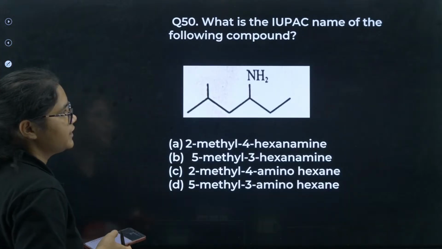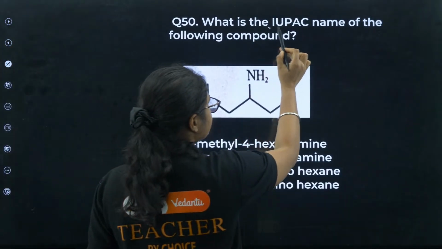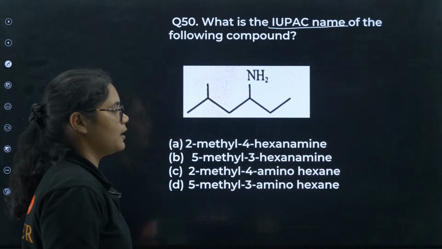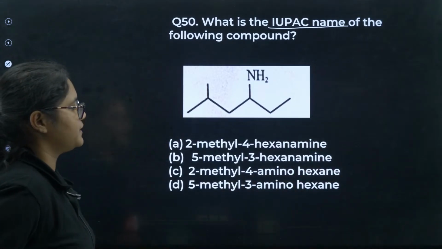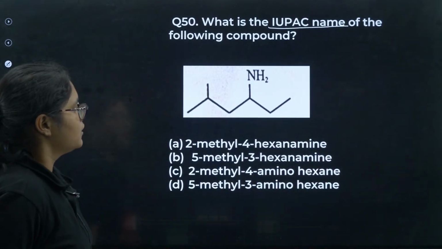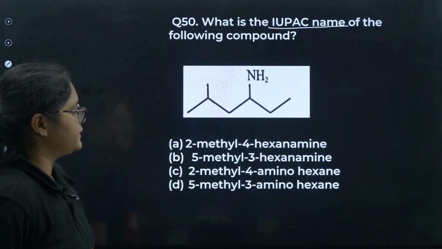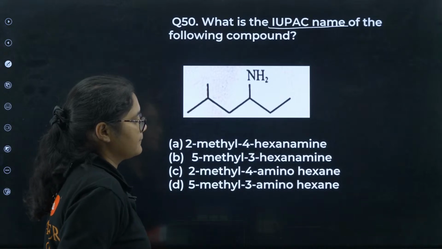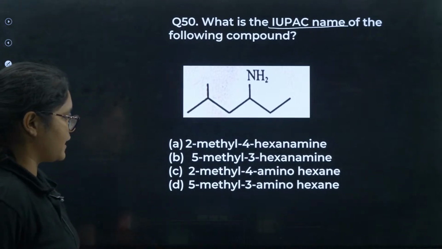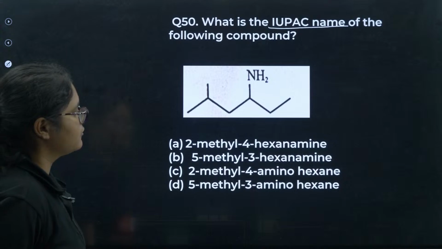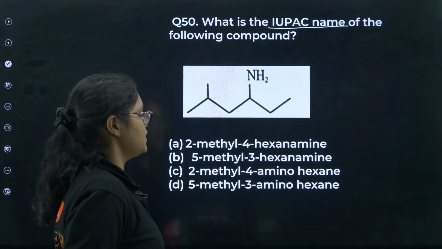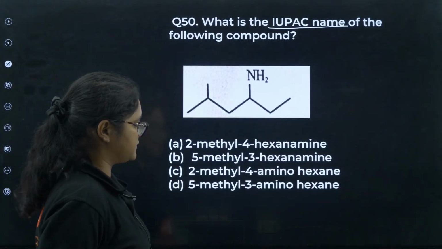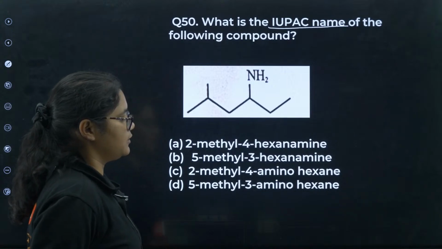Moving to the next question. What is the IUPAC name of the given compound? You have to tell me the IUPAC name of this compound. Very easy, I think. The options are 2-methyl-4-hexanamine, 5-methyl-3-hexanamine, 2-methyl-4-aminohexane, and 5-methyl-3-aminohexane.